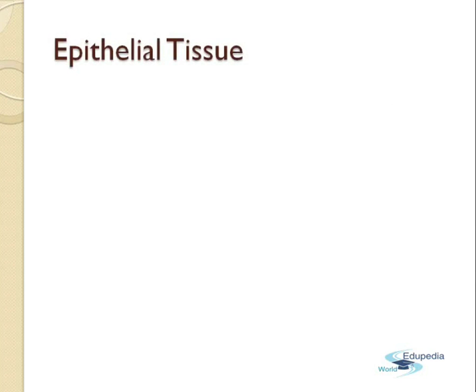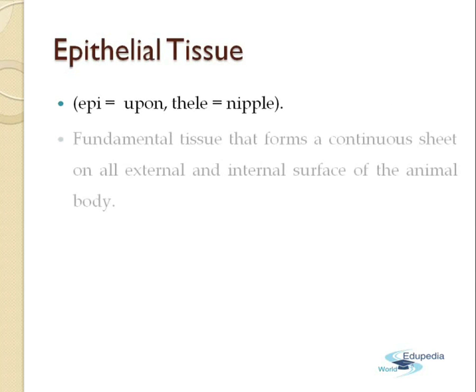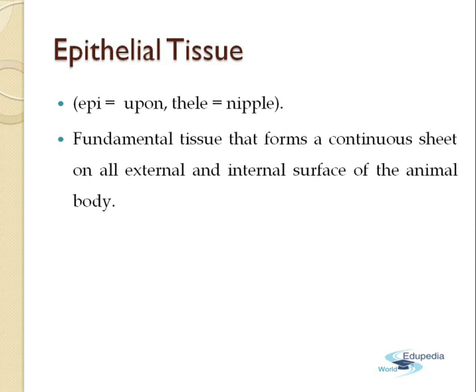We understand this word first. Epi means upon, thele means nipple. So this is the tissue which is found above or upon the organs. The fundamental tissue that forms a continuous sheet on all the external and the internal surfaces of the animal body. This tissue covers each and every organ of the body, and that is why it helps to protect, it helps to communicate also, and lastly it demarcates a boundary of the organ.